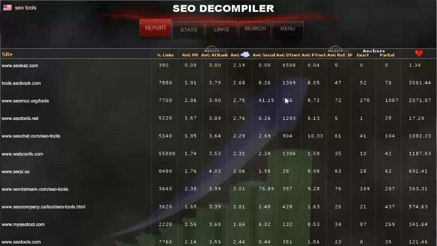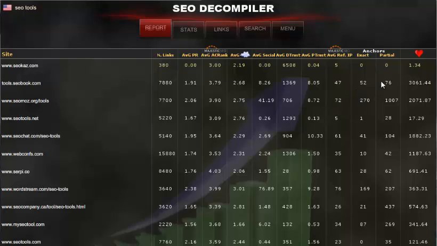And here's the domain trust. It's crucial, the domain trust, because these days all the search engines give more and more importance to how trustworthy is the domain that is linking to you. In this case, in fact, we actually see the difference. SEObook has 1,369 on average compared to the 700 of SEOmoz. This alone could actually be the reason why SEO Decompiler thinks that SEObook should be number 1. Because then we can see the page trust is more or less the same, 805, 872. The average IP, 47 against 72, so again SEOmoz wins here.